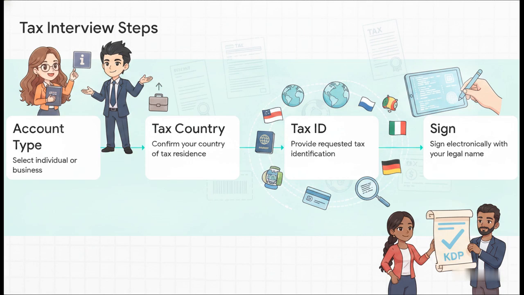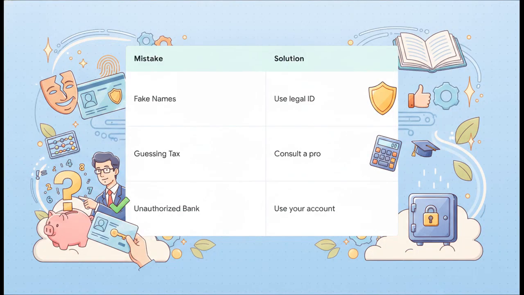I really cannot overstate the importance of answering these questions truthfully, especially about tax treaties. Depending on your country's relationship with the US, you might actually be eligible for reduced withholding taxes, which directly maximizes the digital income you get to keep. Let's look at the major roadblocks that literally freeze accounts, just so you are fully prepared to avoid them.